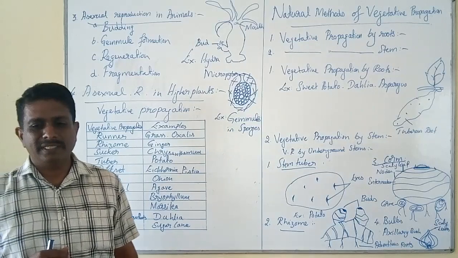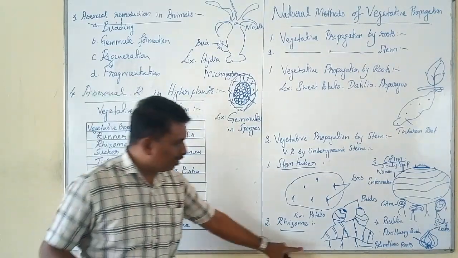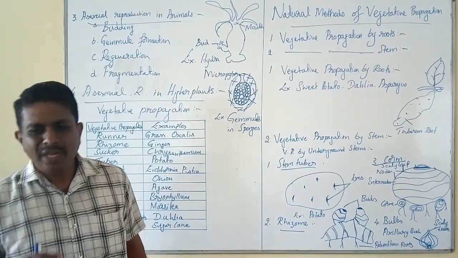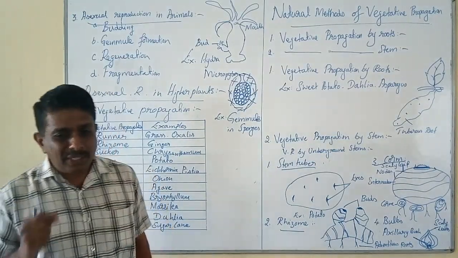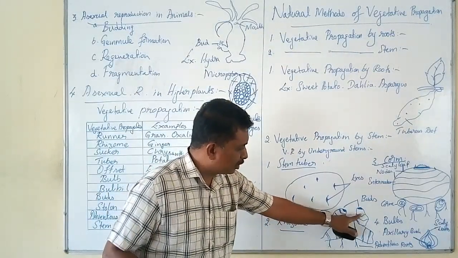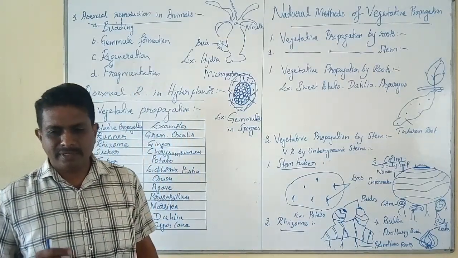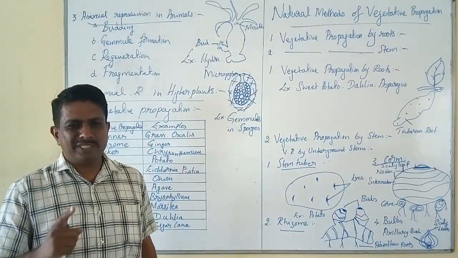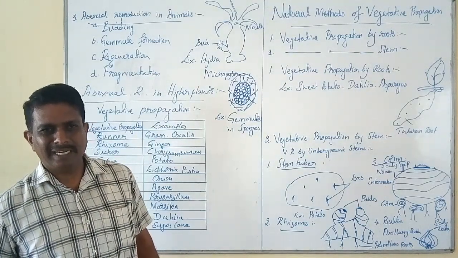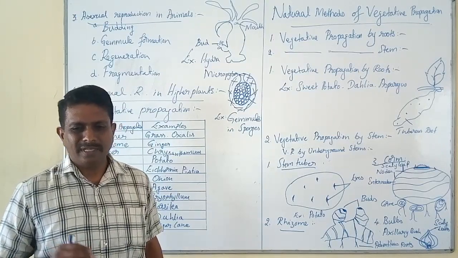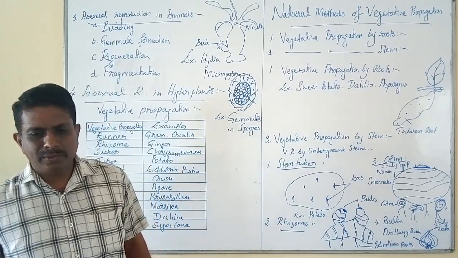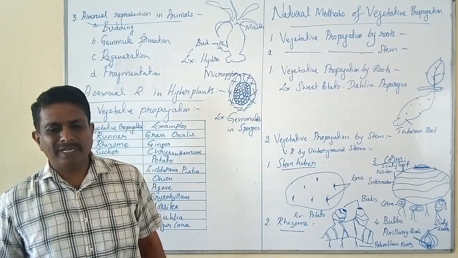If you observe the ginger, it is differentiated into nodes and internodes. Each node possesses axillary buds. The axillary bud gives rise to new plants during favorable conditions.